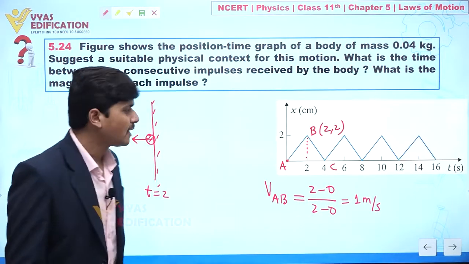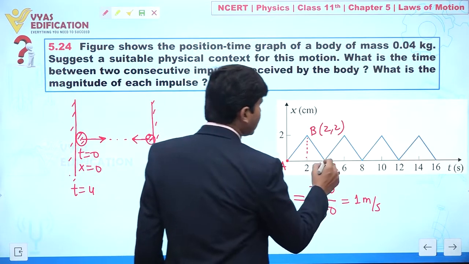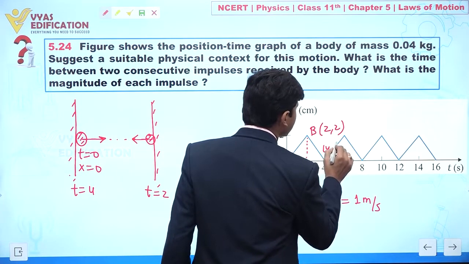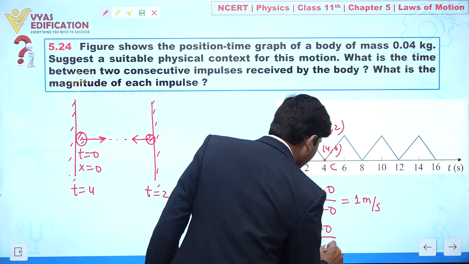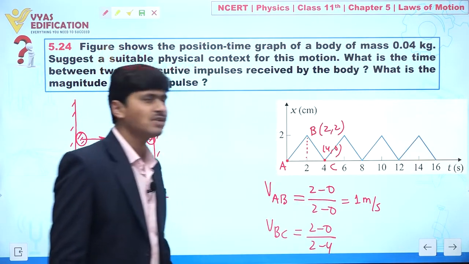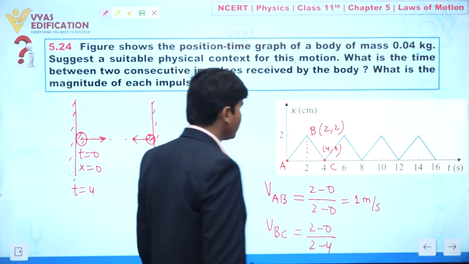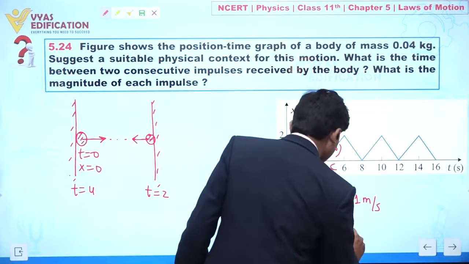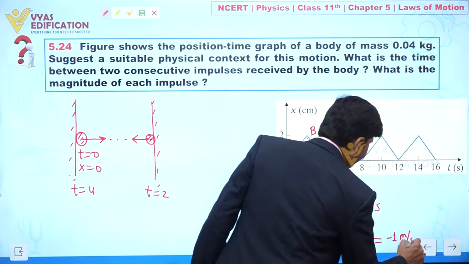Same if you find for BC: we have the coordinate 4 comma 0, so the slope is (2 minus 0) divided by (2 minus 4), which is 2 divided by minus 2, so this is minus 1 meter per second.